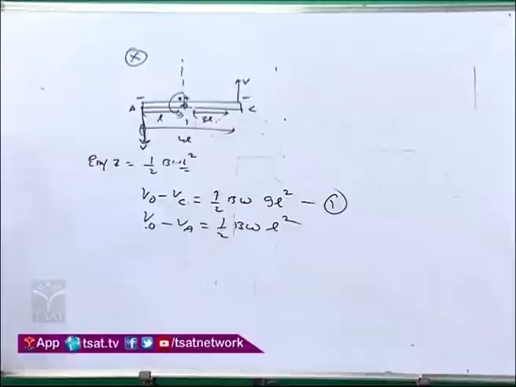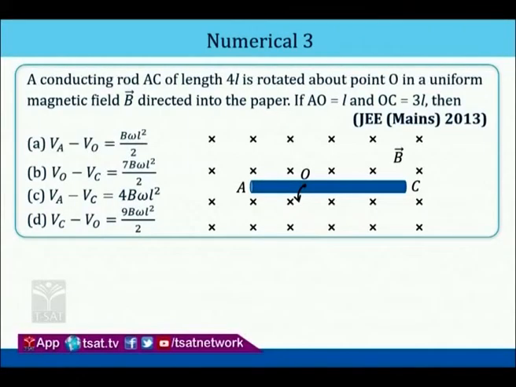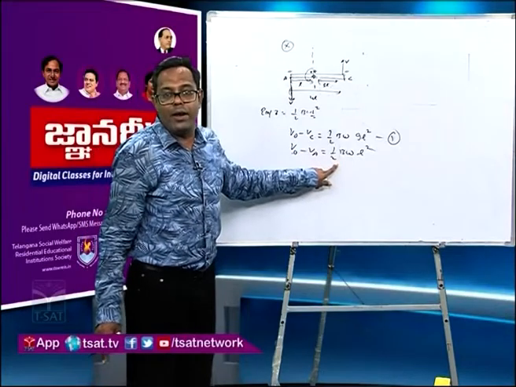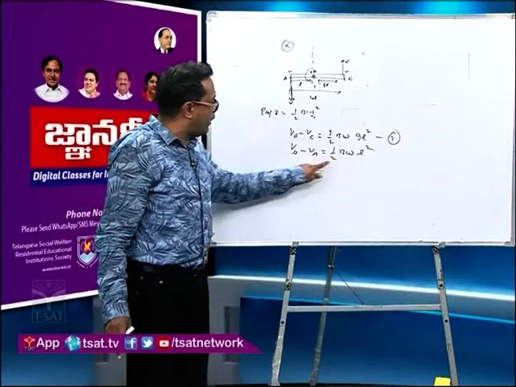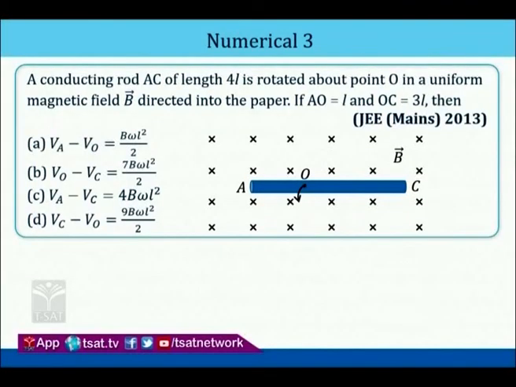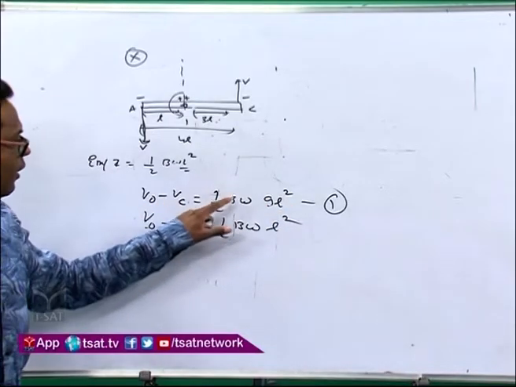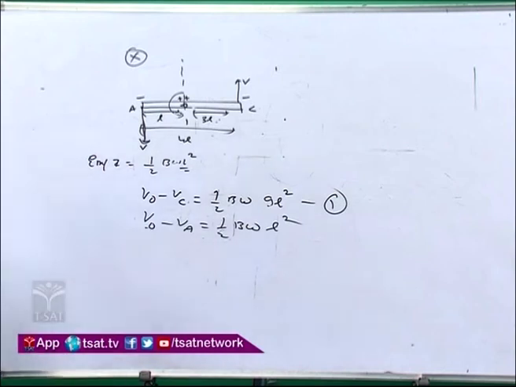Now you see the options right now. Come to the options, please. The first option is VA minus VO is half B omega L square. But VA minus VO is the opposite, it is minus half B omega L square. So the first option is wrong. Second is VO minus VC is 9 by 2 B omega L square. See, VO minus VC is 9 by 2 B omega L square. So the second option is also wrong.